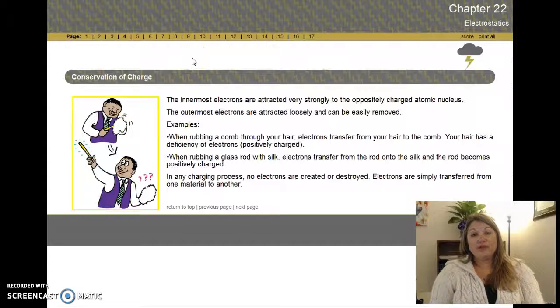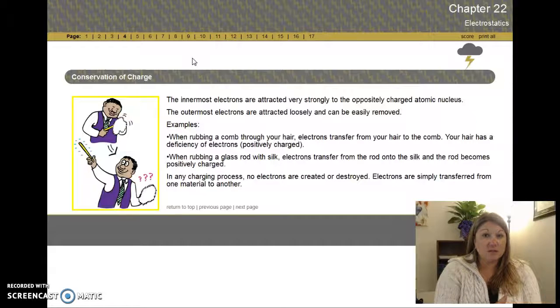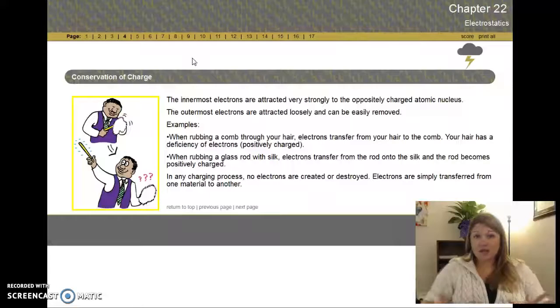So we learned from past chapters that electrons live in a cloud surrounding the nucleus. Well, the electrons on the innermost part of that cloud, closest to the nucleus, have a very strong attraction, because those electrons are negative and the protons that live in that nucleus are positive. So you're going to have a really hard time breaking those away to transfer them to something else. But the electrons on the outside are not as strongly bonded, not as strong of an attraction, so they could be easily stripped to charge something else.